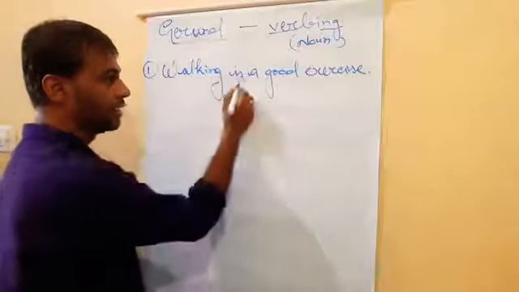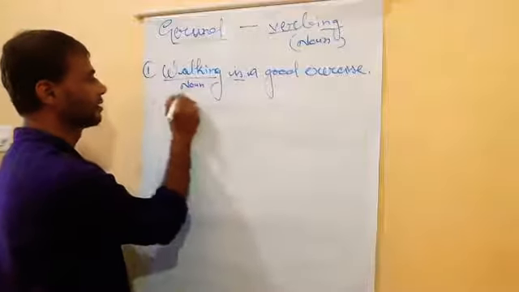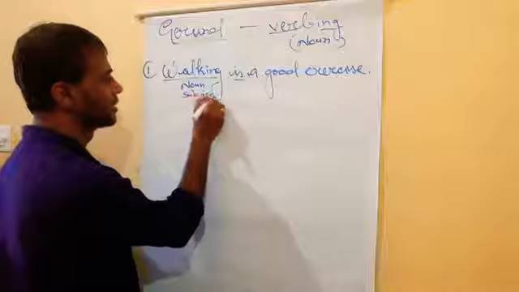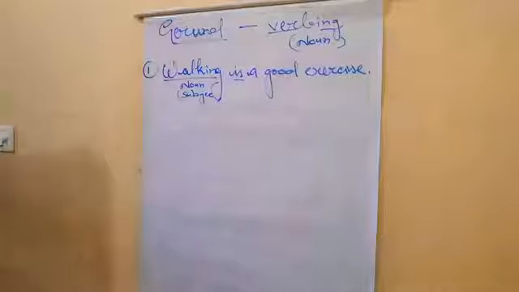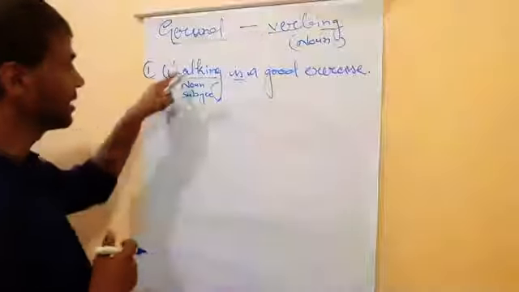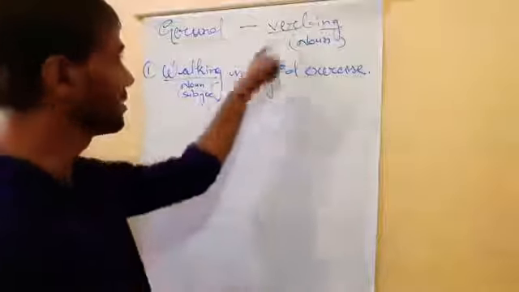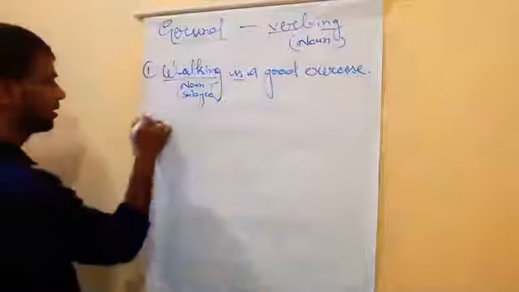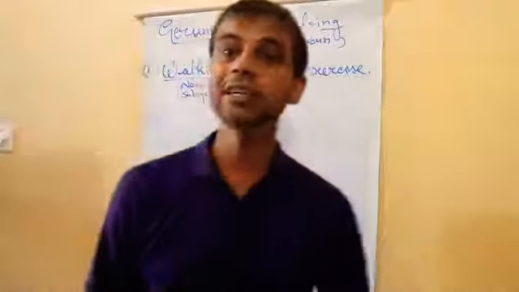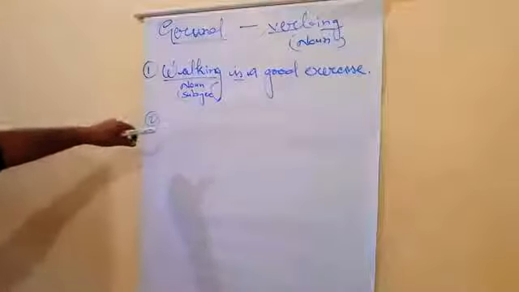See, this is the verb, and this walking is working as a noun, as a subject. Clear? So this is the subject of the verb here. Understand na? Walking is working as a subject, and this subject is used as a noun. But walk is the verb. So gerund is the part of the verb and working as a noun. Clear? Now next example. That noun can also come in as an object form. So noun, the subjective form as well as the objective form also.